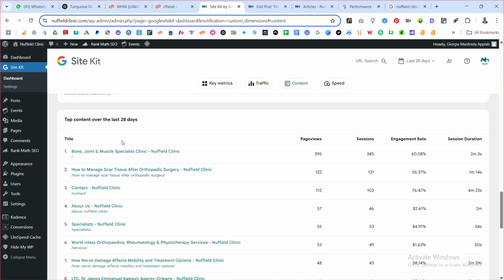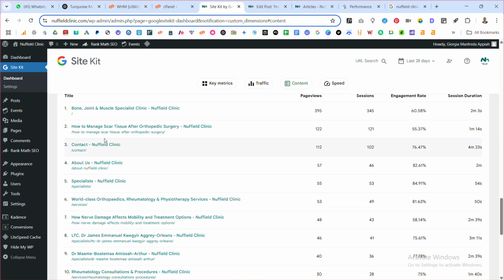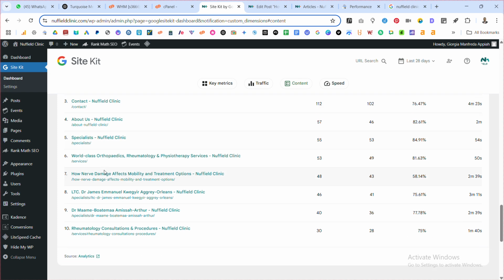And now this is where we see the top 10 performing articles or content from the website. The first one is the home page, but the second one is one of the articles that we have written. That article brings in 122 people. The home page brings in almost 400, and this also brings in about 120 people through this article. The rest are all part of the website's pages.